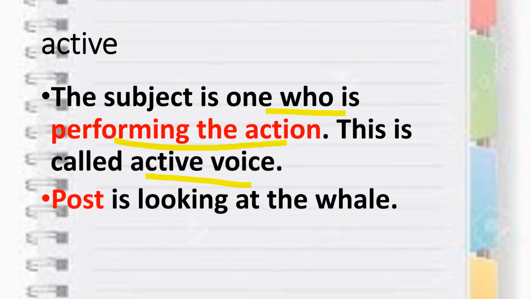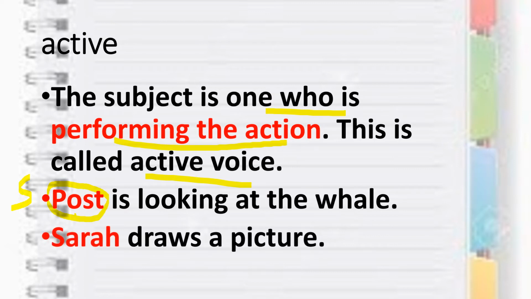For example, Post is looking at the whale. Post is looking. So in this sentence, Post is the subject and Post is the doer of the action. Sarah draws a picture. Again, Sarah is the subject in my sentence and Sarah is the doer of the action. Both the sentence subjects are doing some action, performing the action, and that's why these sentences are called active voice.